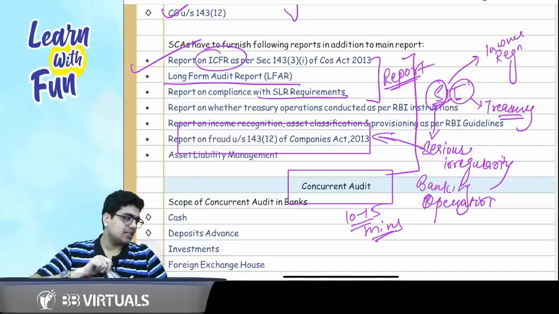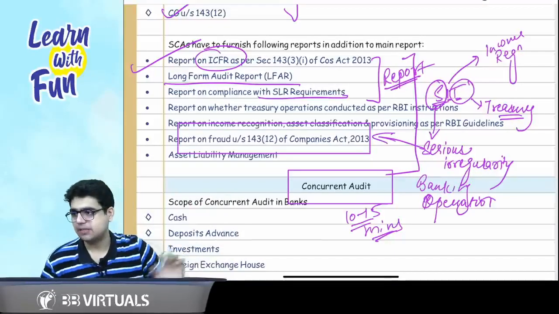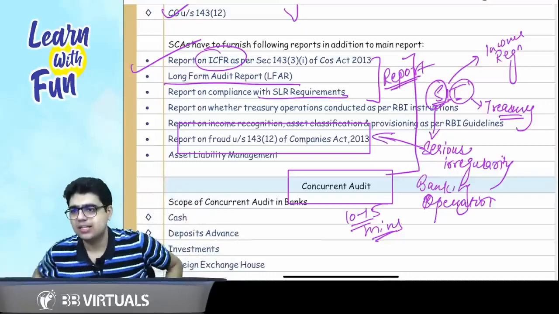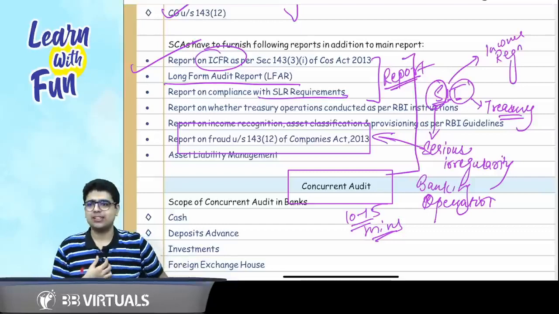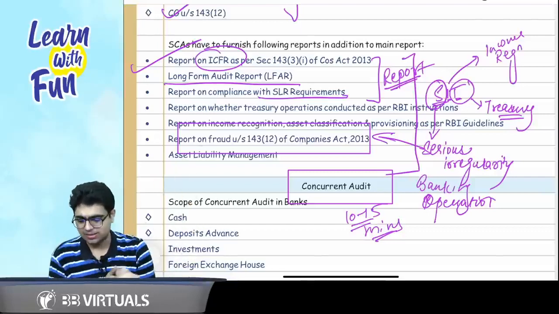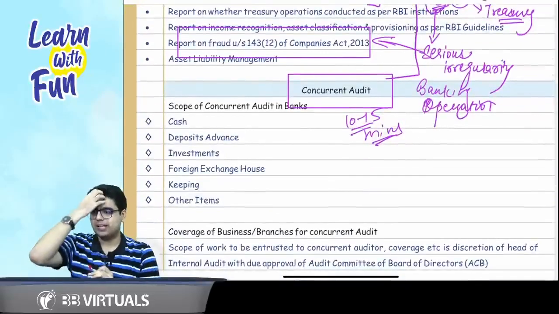Foreign exchange. Acha, haan, foreign exchange is asked many times. Let's do it completely. Why leave other things? Let's do it all. Because I know ICAI will be watching it, will see foreign exchange. Let's ask other topics. Scope of concurrent audit in the banks.